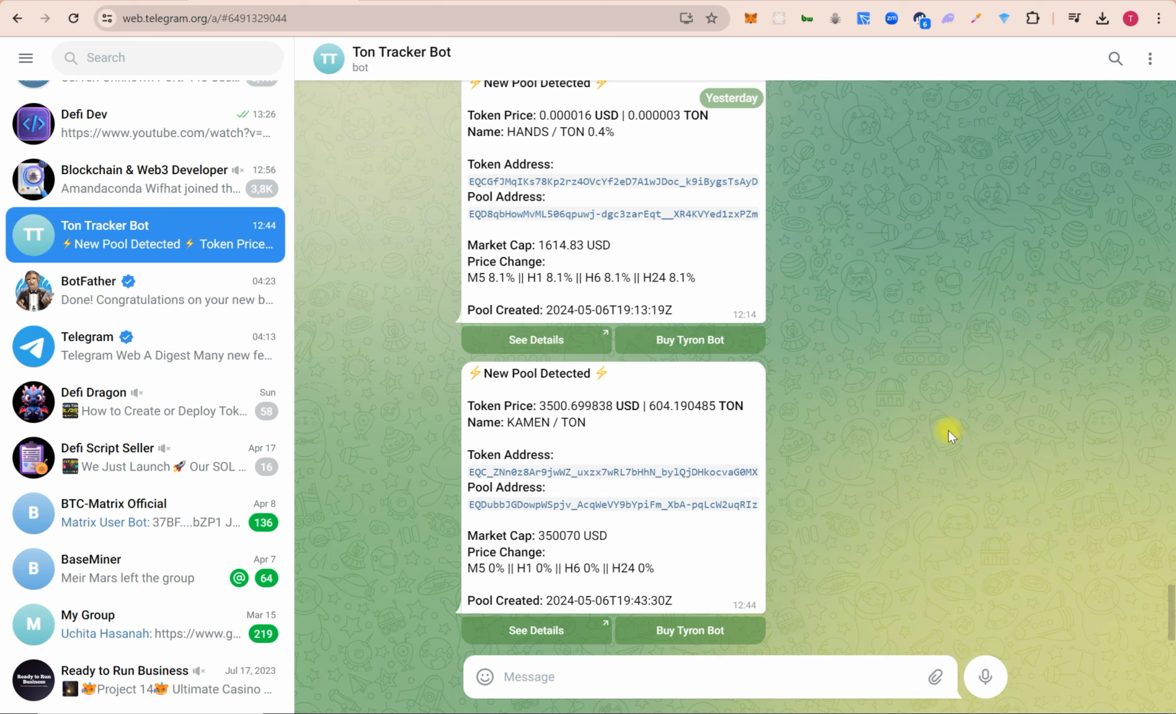Today we create a Telegram bot that will track a new pool that is live on the TON blockchain. It will post all the details related to the pool. So here is the token price in USDC and the amount in TON, the token name, token address, pool address, market cap, price changes.